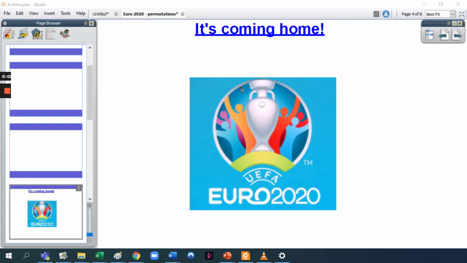Right, so as you know, it's coming home. Football's coming home, hopefully anyway. The UEFA Euro 2020 Championships is happening at the moment, even though we're in 2021. And there's a few things that I find really interesting about this tournament, which relate to maths and to problem solving. And so I'd like to discuss it here.